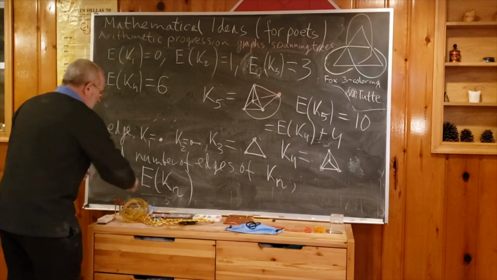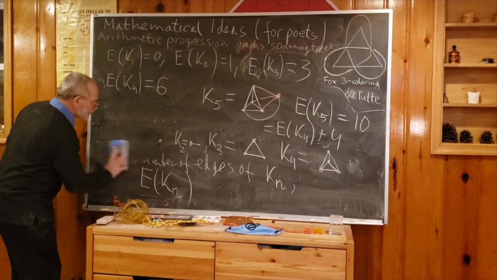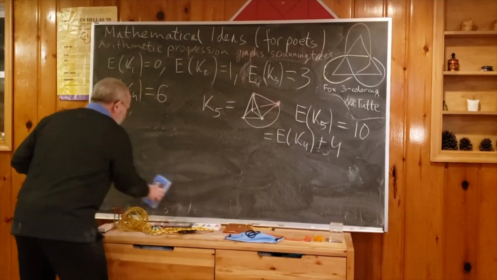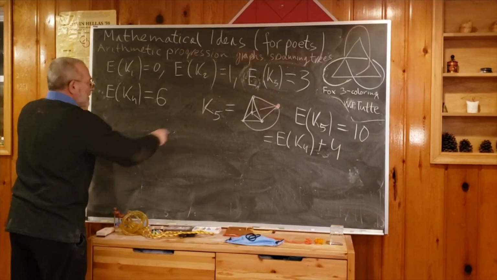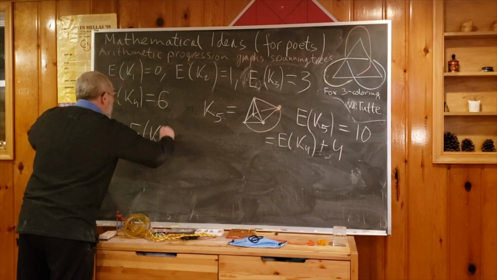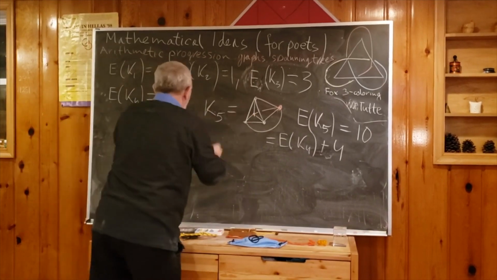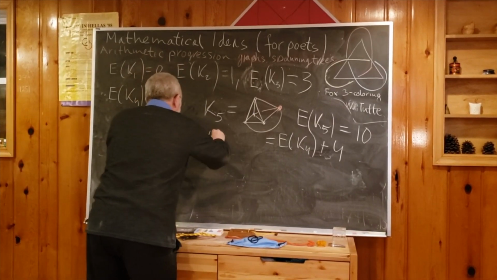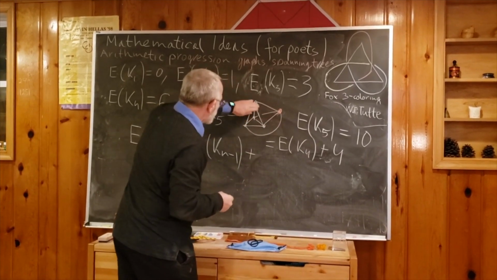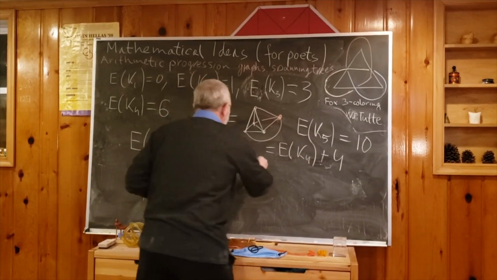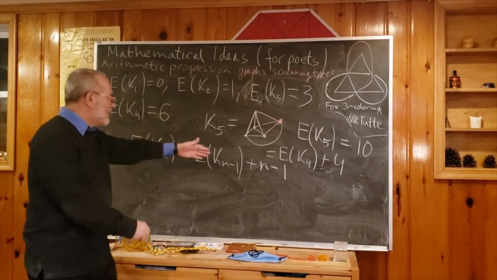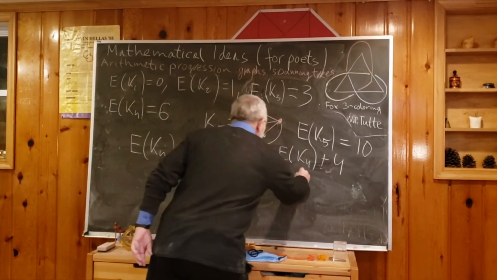This can be generalized. So let me erase this, and we are very close to the end. Because we can write, by this experience, that the number of edges of Kn is equal to the number of edges of the smaller graph, Kn minus 1, plus connections. So here there were n minus 1 vertices, so we have n minus 1 connections. So we know that now the number of edges of Kn is n minus 1 plus the previous one. So we can go further.